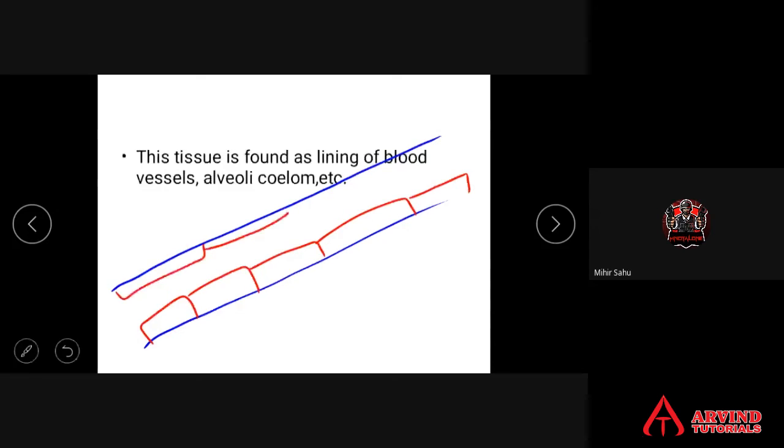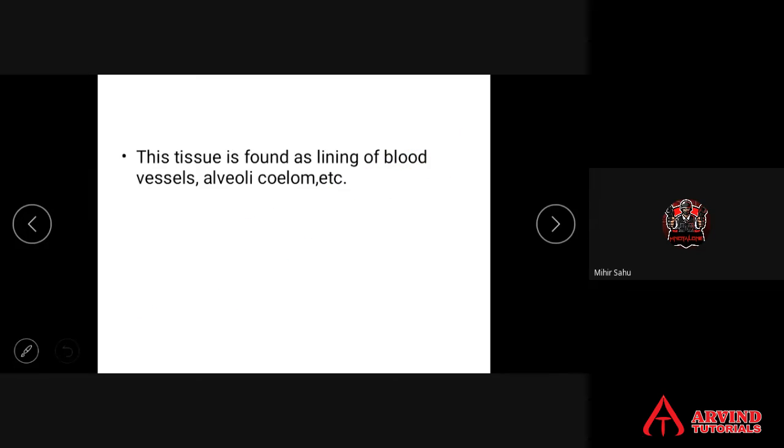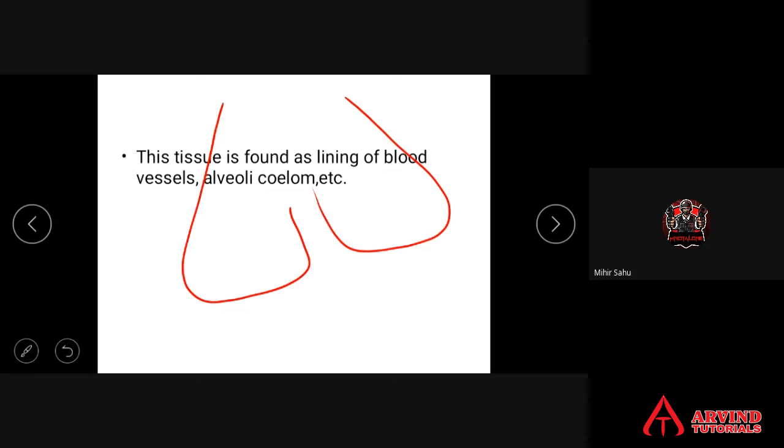The innermost lining of the blood vessels is squamous epithelium. Alveoli are present in the human lungs. Human lungs have many sac-like structures, and these sac-like structures are called alveoli. They contain air, the air which we have breathed in.